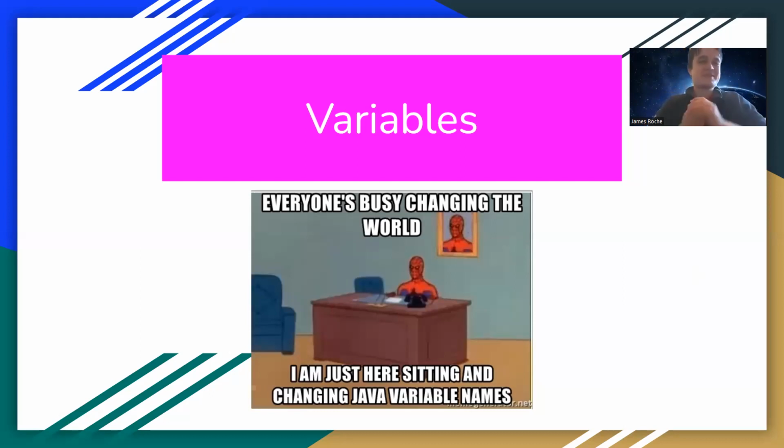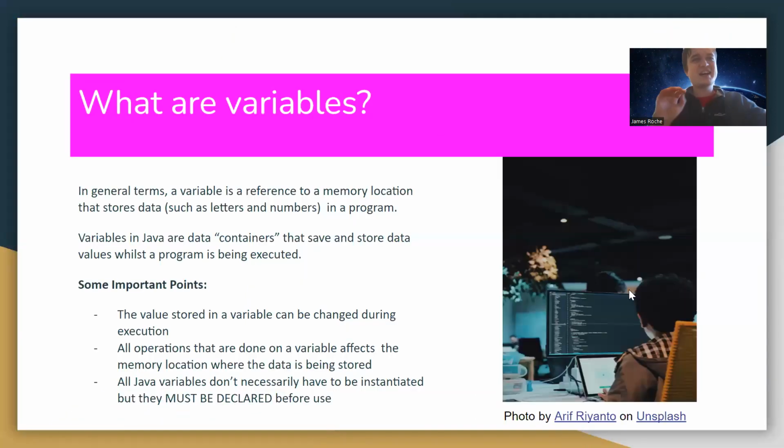let's go on to something a little bit trickier than statements. Variables. And as you can see, variable names is something that can be a very tricky thing to do sometimes, which we'll get into. But before we begin, we've got to understand what variables are.